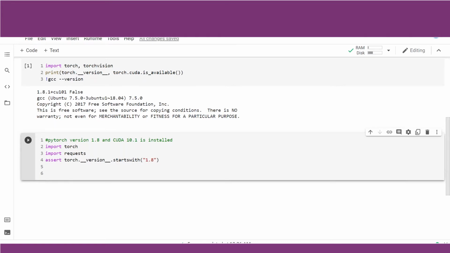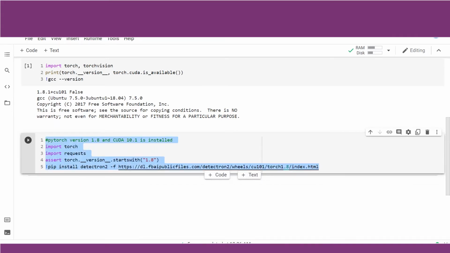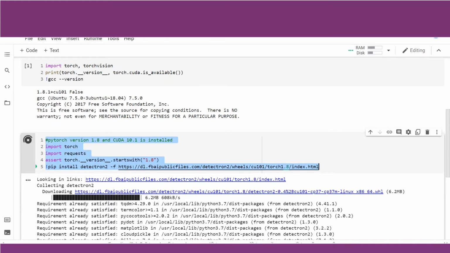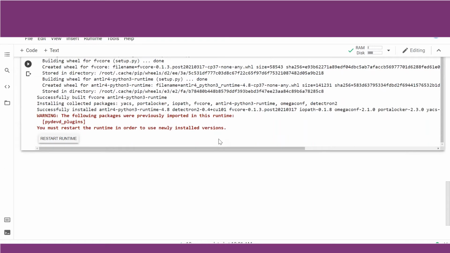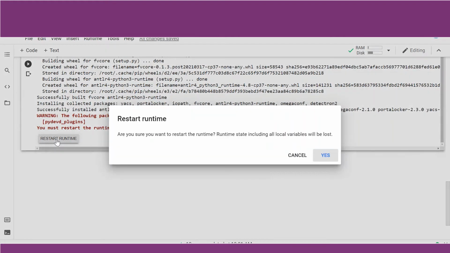Now let us install Detectron 2, which we are going to apply today for our object detection. Pip install detectron2 -f. So let us now use the link from where we will download Detectron 2. Detectron 2 is available on this link. We have passed that URL here. Let us now run it. So it is installing Detectron 2. As you can see here, Colab has clearly mentioned that once you have installed these versions, you may have to restart the runtime so that the packages get reloaded into the Colab environment. So let us restart the runtime here.